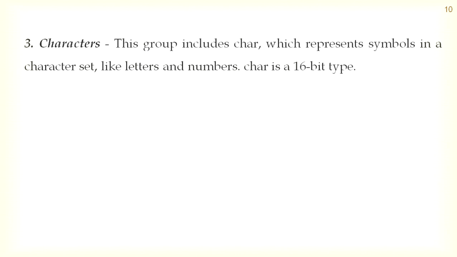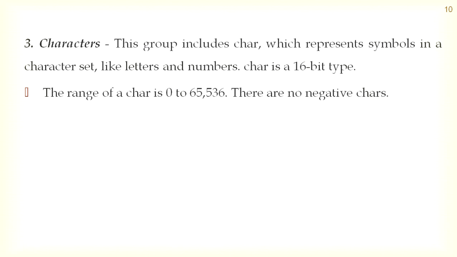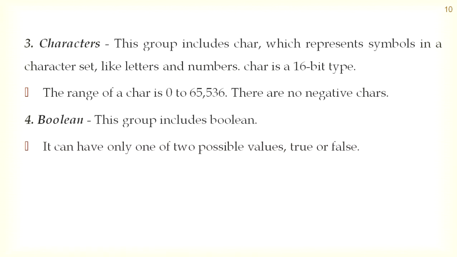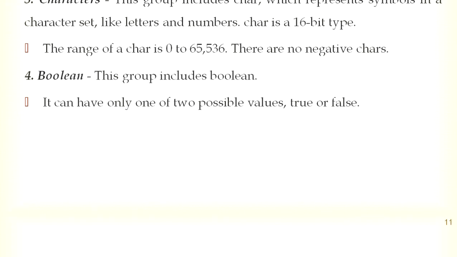Characters. This group includes char, which represents symbols in a character set, like letters and numbers. Char is a 16-bit type. The range of a char is 0 to 65536. There are no negative characters. And the fourth one is Boolean. This group includes Boolean. As we know, it can have only one of two possible values, that is true or false, 0 or 1.